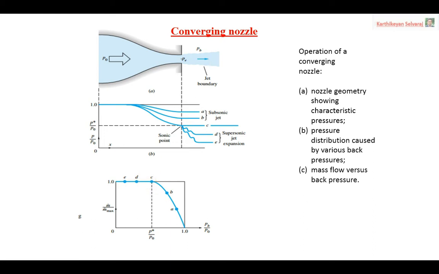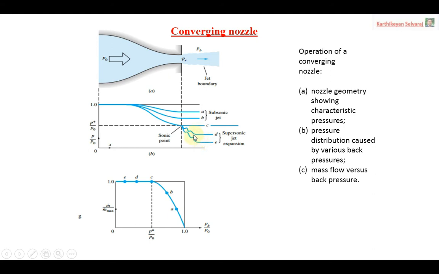So we cannot expect much response. Then the pressure distribution is exactly the same as C, but the flow will be in the supersonic condition.